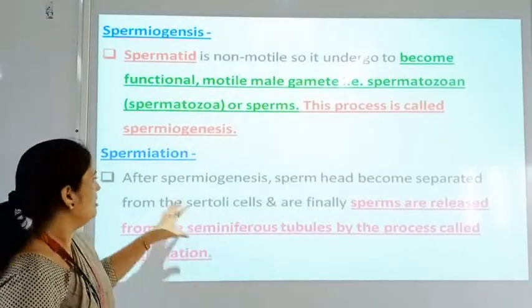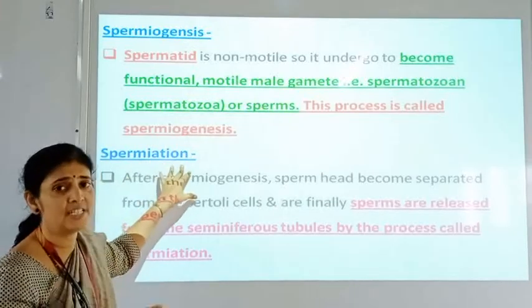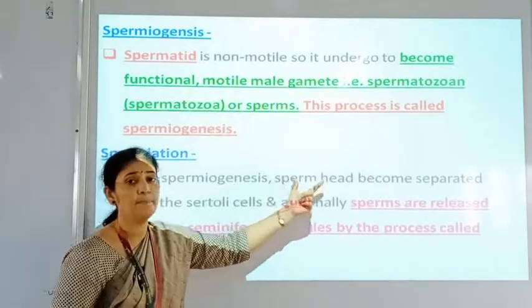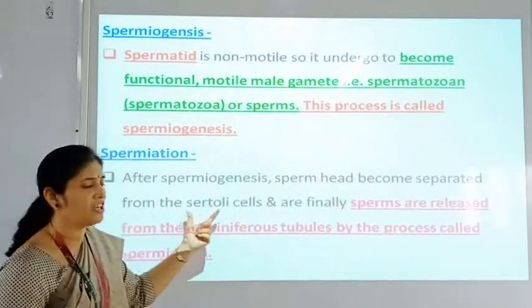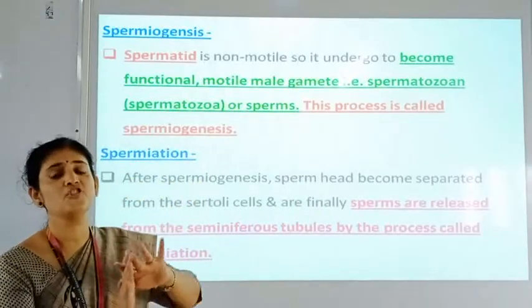And then the second process is called spermiation. What happens in spermiation? After spermiogenesis, the sperm's head becomes separated from the Sertoli cells and they are finally released from the seminiferous tubules.